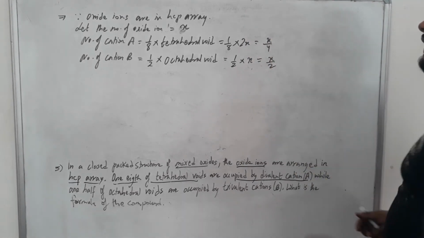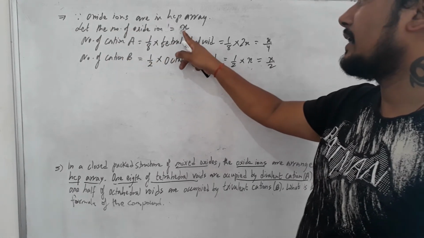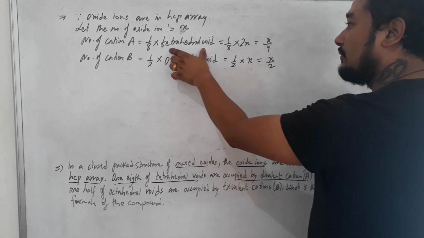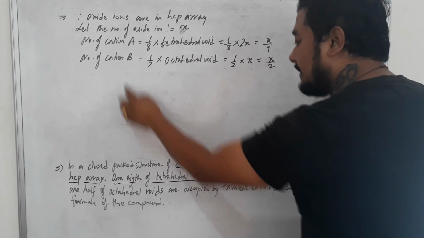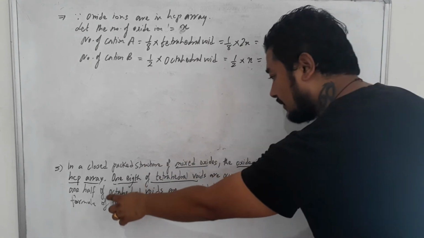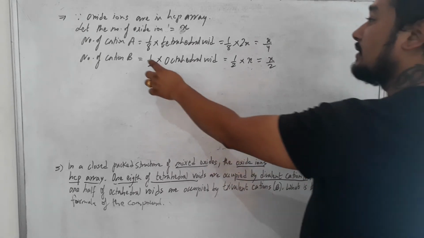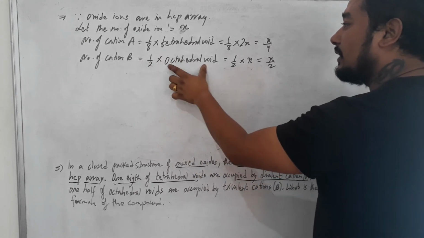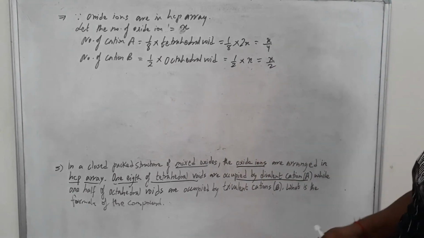So I came to know oxide is forming the lattice, so its number I have taken as x. And A, the question says, is present in 1/8 of the tetrahedral void. So 1/8, tetrahedral being 2x. And B is where? Half of the octahedral void, occupied by the trivalent cation, and octahedral we take as x, as I showed you earlier.